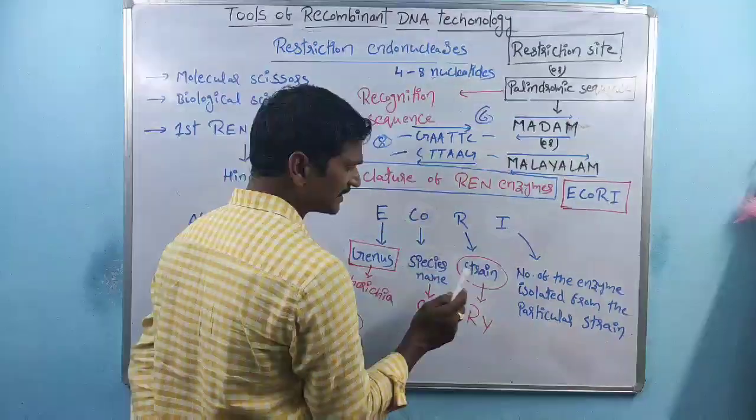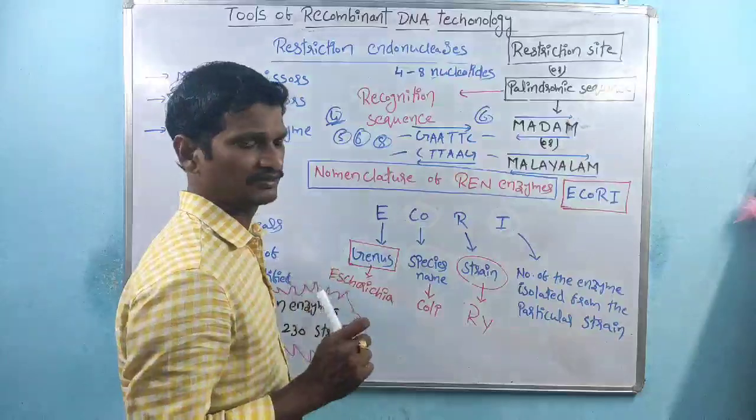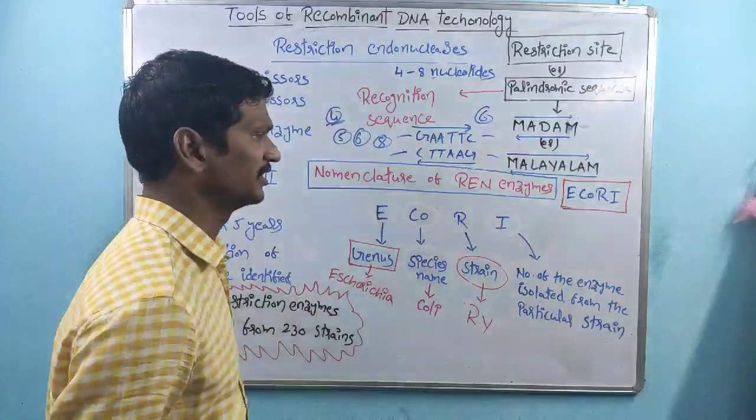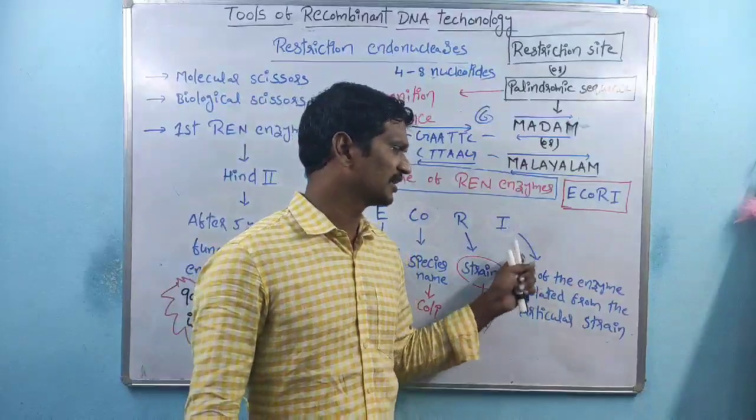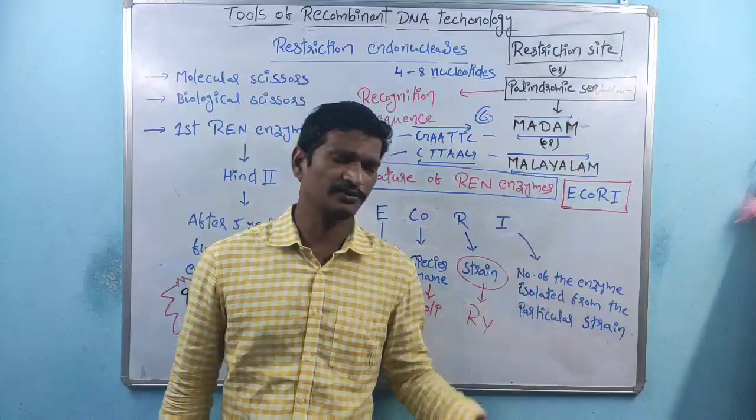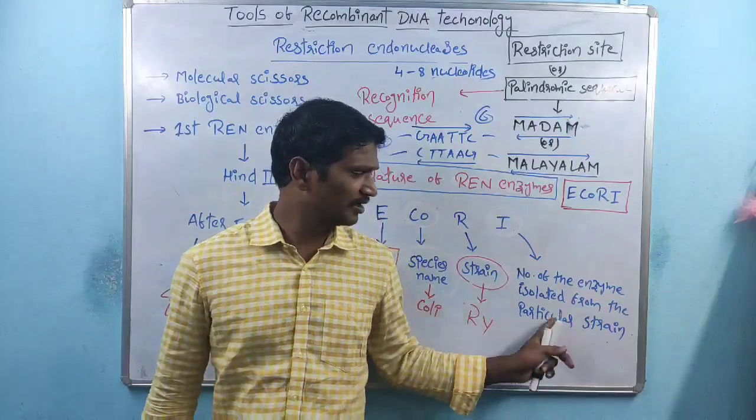So here R indicates the strain, indicated as capital R, capital Y. The last one, the Roman number, indicates the number of the enzyme isolated from the particular strain.